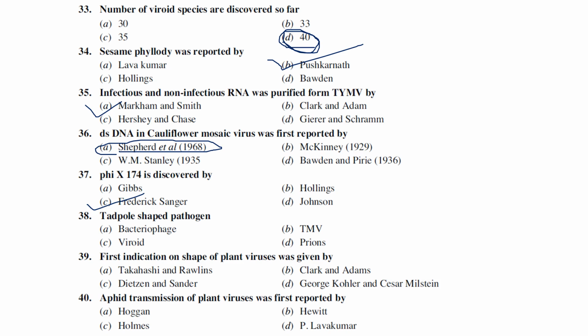Okay, tadpole shaped pathogen. Which of the following is a tadpole shaped pathogen? Bacteriophages. Bacteriophages look like a tadpole with 6 legs, or tail fibers we would say, right? The first indication on the shape of plant viruses was given by Takahashi and Rawlins. Aphid transmission of plant viruses was first reported by Hogan et al.